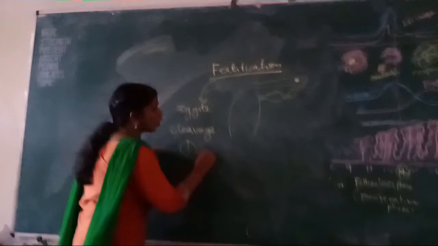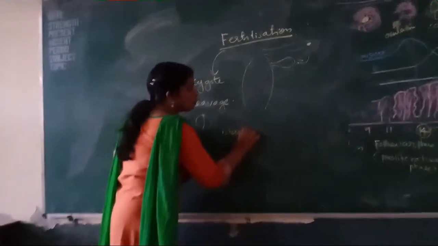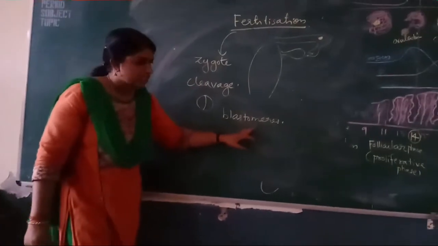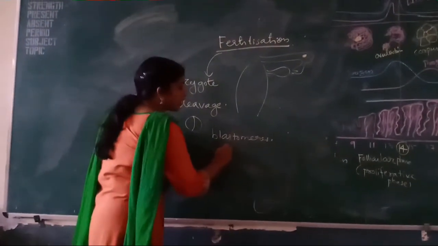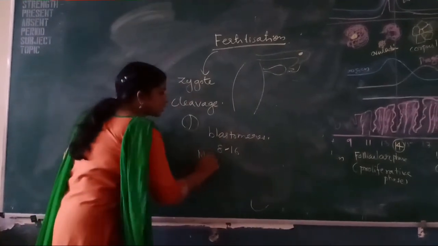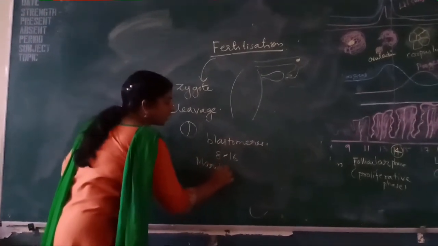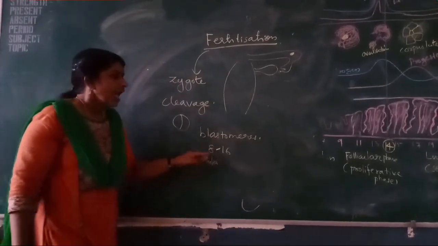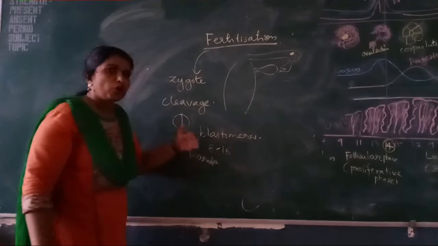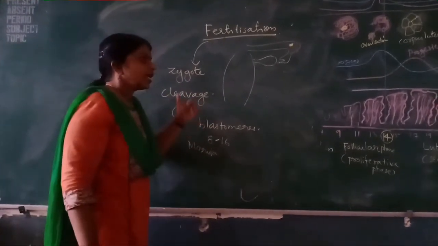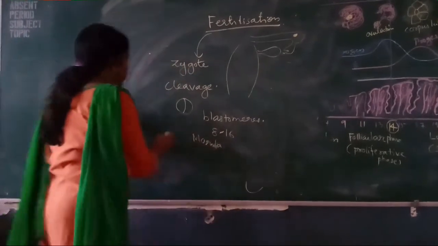And these cells are known as blastomeres. And at around the 8 to 16 celled stage, it is known as morula. That embryonic stage is known as morula. Okay. And again, this morula continues the division, and it results in blastocyst.